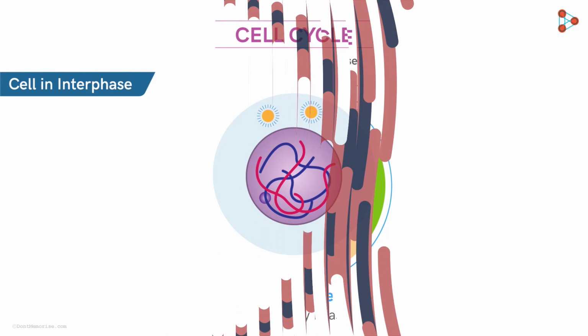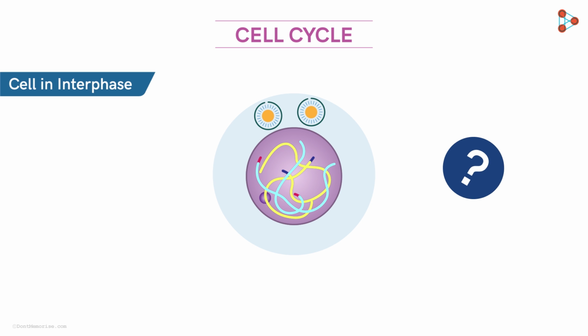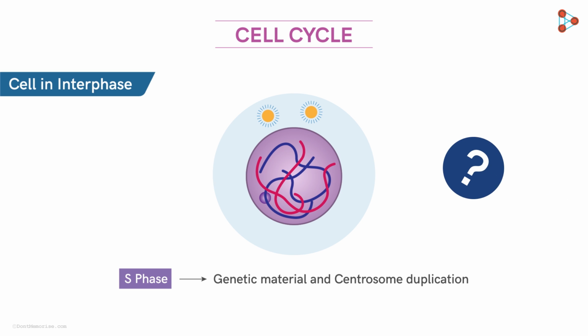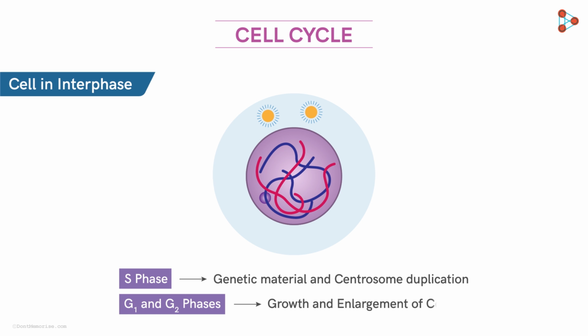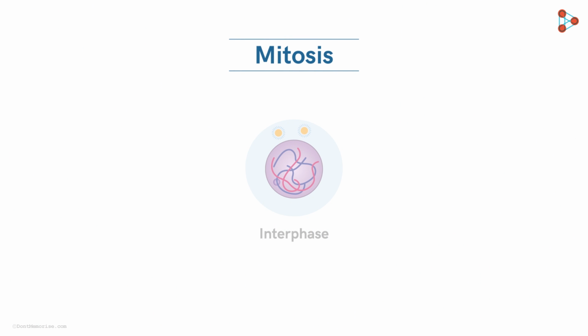The cell is fully grown and has replicated DNA and duplicated centrosomes while entering mitosis. We know this by now. So do you remember where does this duplication take place? That's the right answer. The genetic material and the centrosomes duplicate in the interphase, or the S phase to be precise. And what about the other two phases of the interphase? Needless to say, G1 and G2 are growth phases which help in the enlargement of the cell. Now this full-fledged grown cell is all set for division.